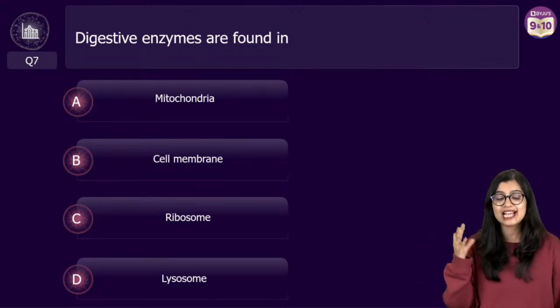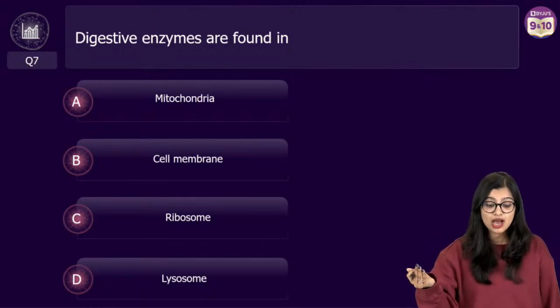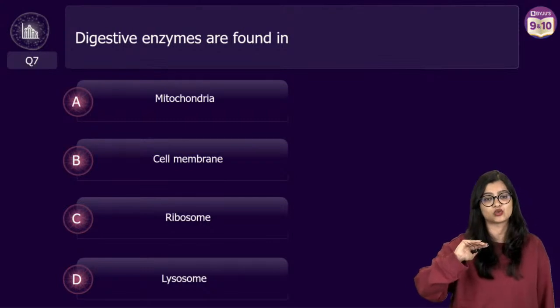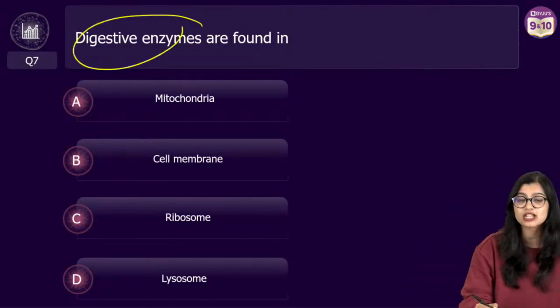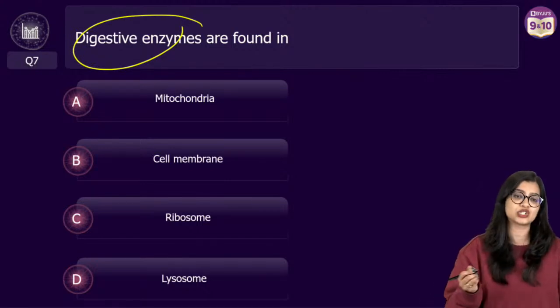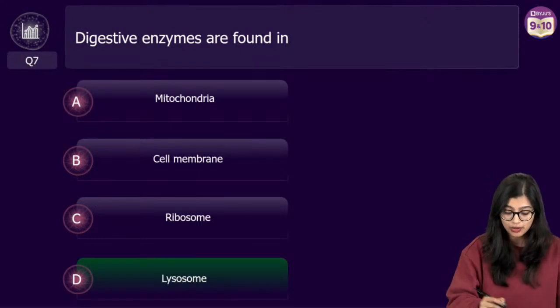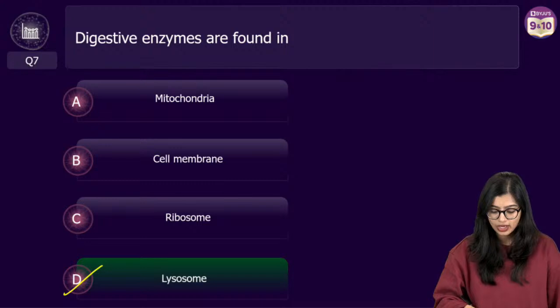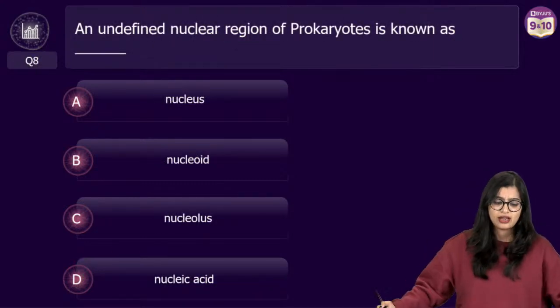Next one. Digestive enzymes are found where? Is it found in mitochondria? Is it found in cell membrane? Is it found in ribosomes? Or is it found in lysosomes? Easy peasy. The organelle which is responsible for getting rid of things will have digestive enzymes, right? Which is why in this particular case, as most of you have told me, the correct answer here is option D, which is lysosome. Now this I'm not going to spend too much time on because we already know the answer. Now let's move on.